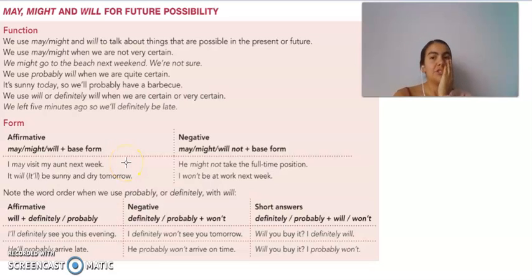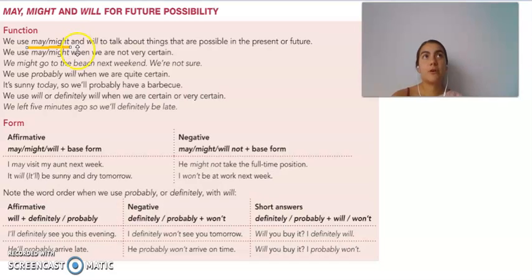Now let's move on to future. Okay, so first let's talk about future possibilities, or present possibilities too, right? Something that is possible in the present or something that is possible in the future. We're going to talk about it using may and might, which are two modal verbs.